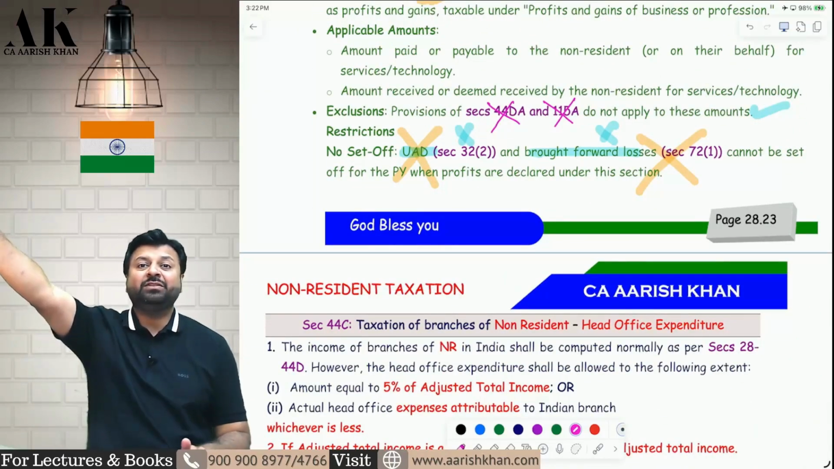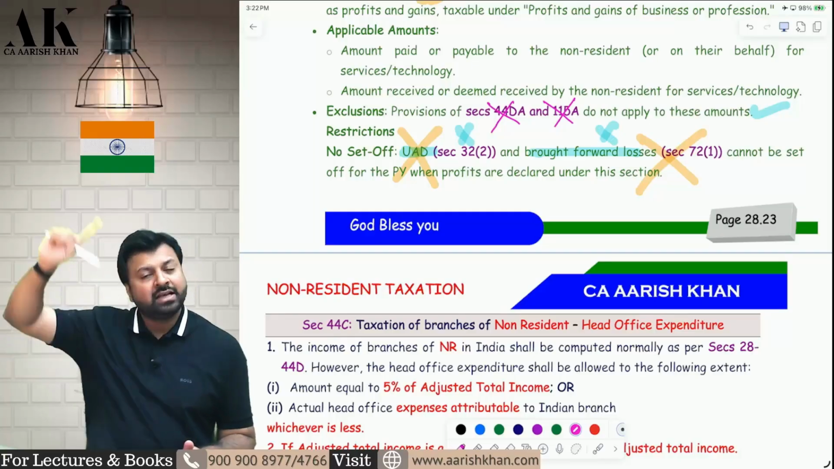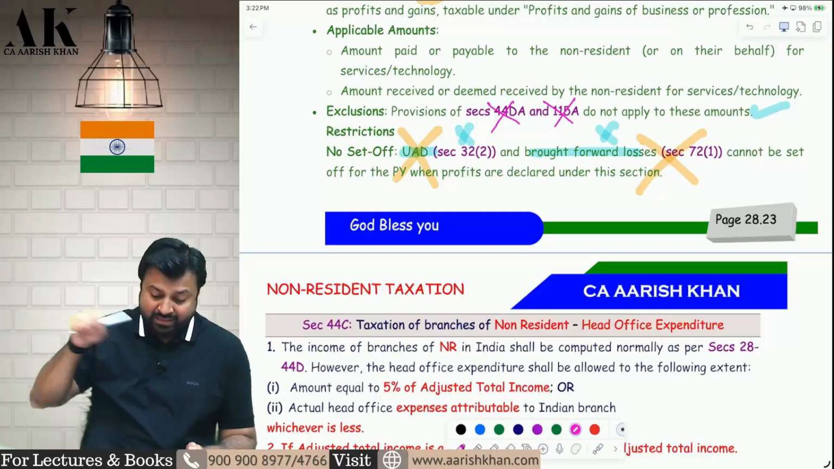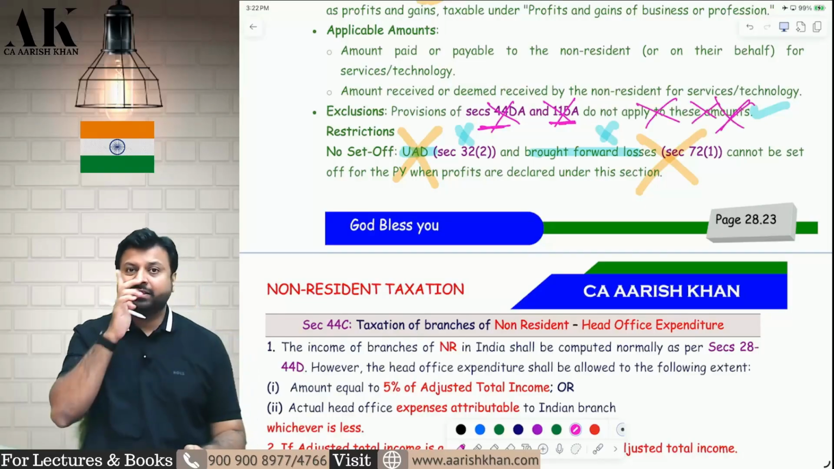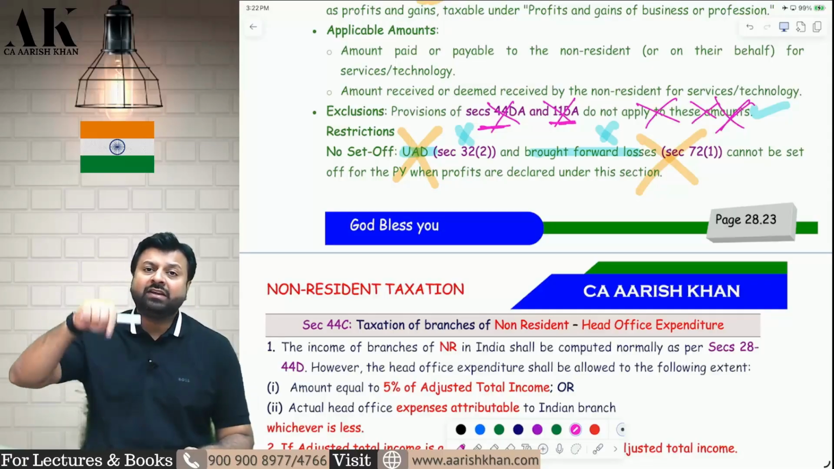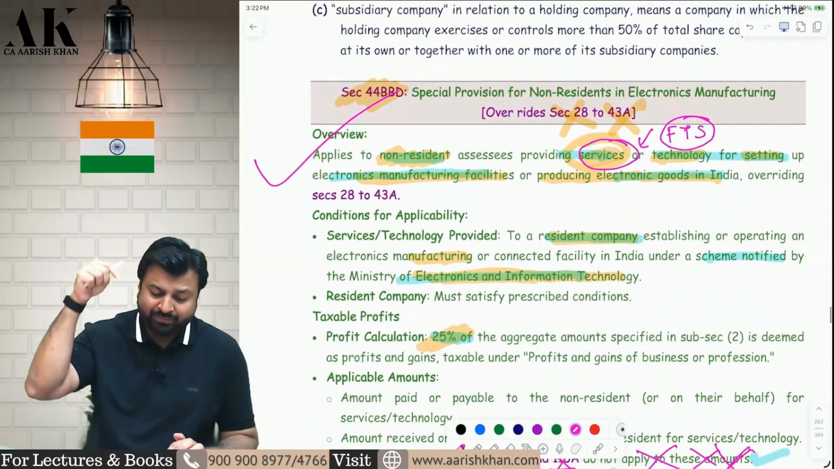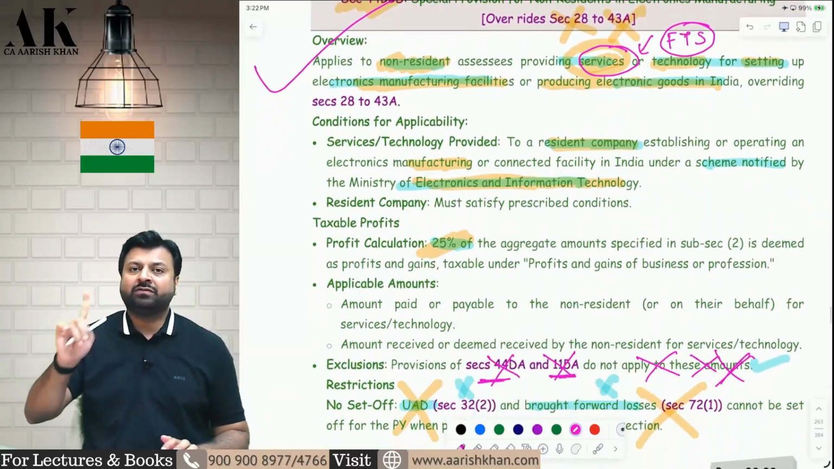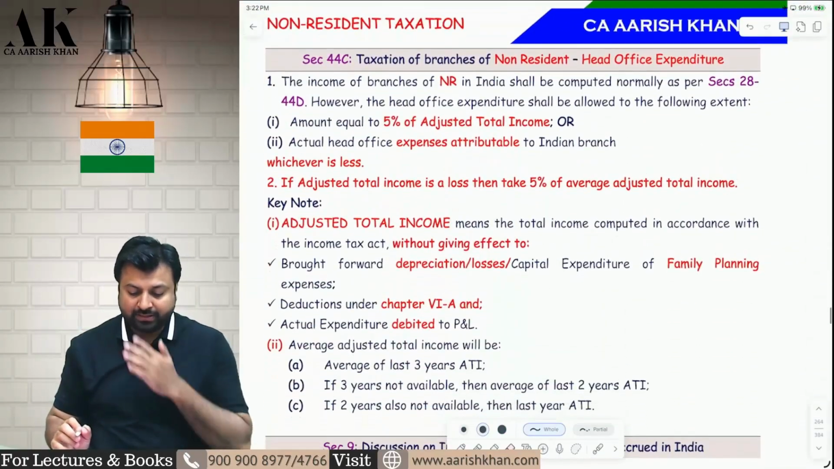In 44BB it was different. Remember, in 44BB what was written? If it is an FTS service, then go to 115A and 44DA. Here it is written, provisions of 44DA and 115A do not apply to these amounts. Therefore, here even if it is an FTS, then also you have to consider this as section 44BBD income only, not as 115A and 44DA. I hope it is clear to all of you. So this is what this section is all about.